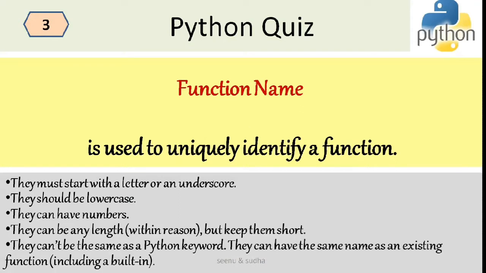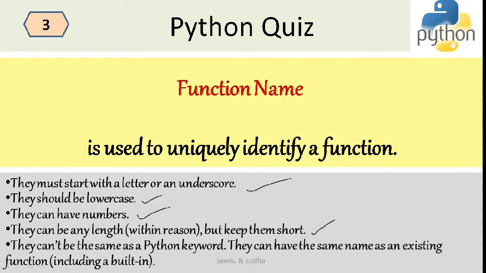By the name, a function is uniquely identified, and the function name should start with a letter or an underscore, and they should be lowercase. It is not mandatory to be lowercase, but this is a programming convention that generally the function names are kept lowercase, and they can have numbers. The function name can have numbers, and they can be any length.